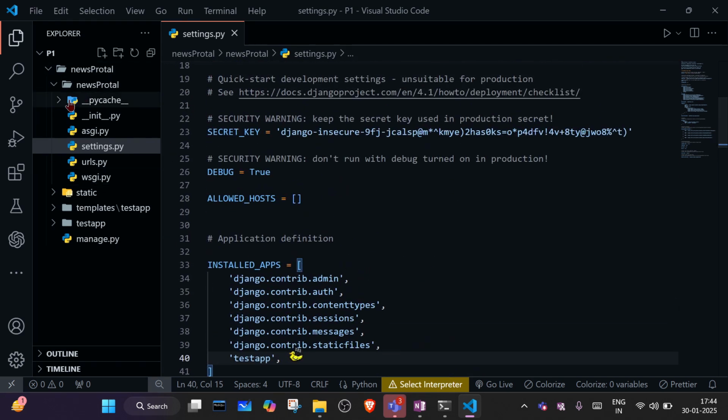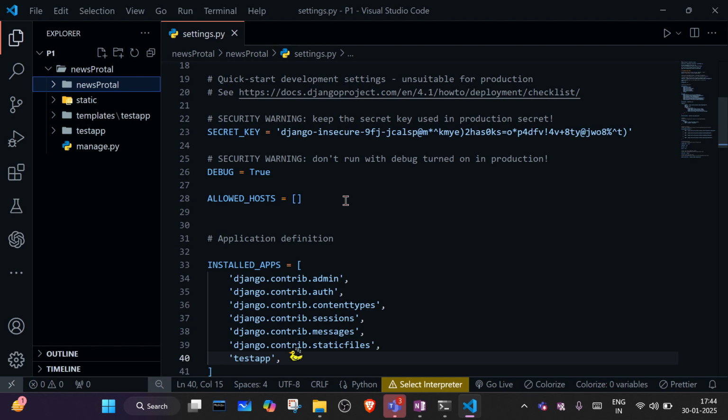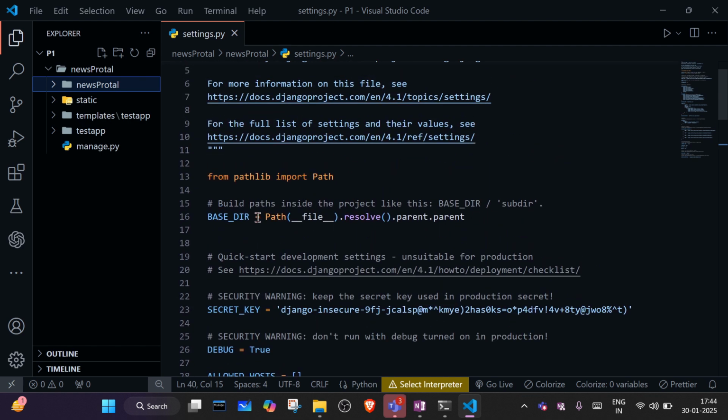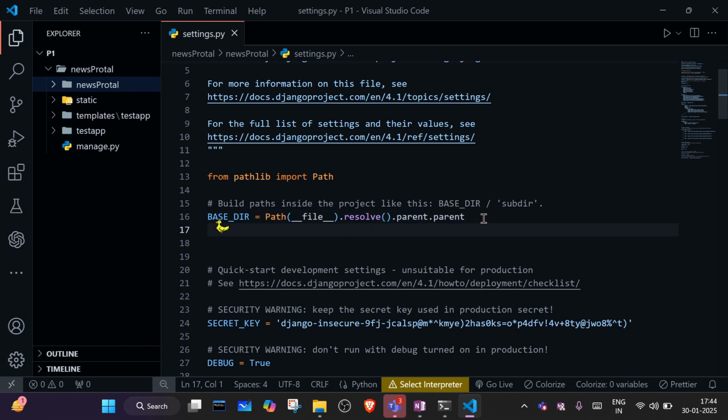Next we have to set the path of this template folder. Here we have BASE_DIR, which contains the path of this root folder. We will take help of this base directory and create one variable. Any variable name you can create, it doesn't matter, but it should be meaningful. I will call it TEMPLATES_DIR. And after that we write BASE_DIR here.